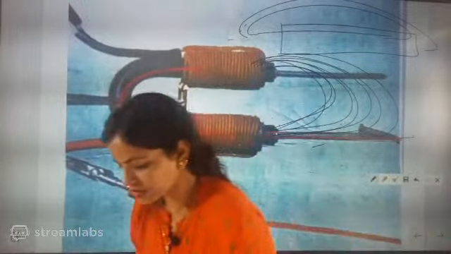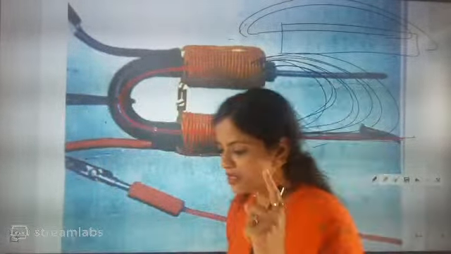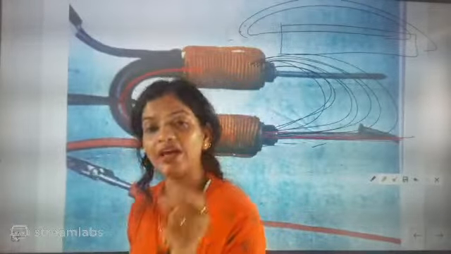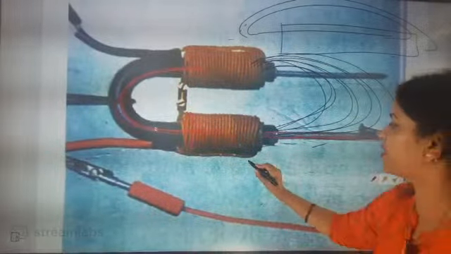Understood this point, beta? So remember this phrase: length of air gap between the poles. I am writing it here so that you will remember this part.